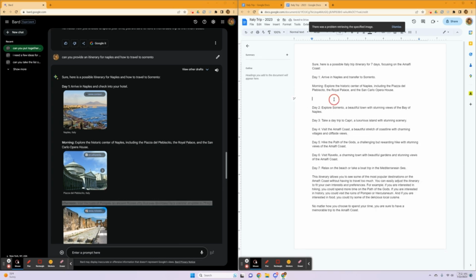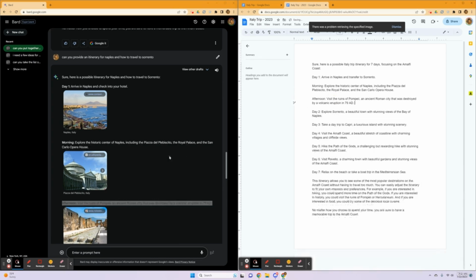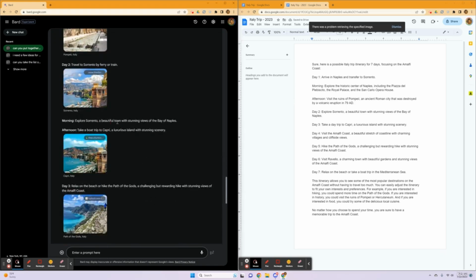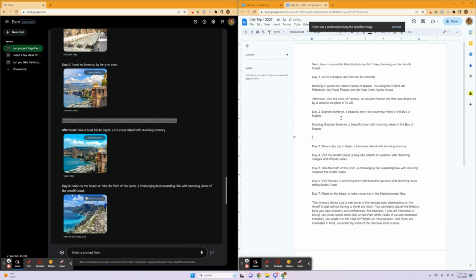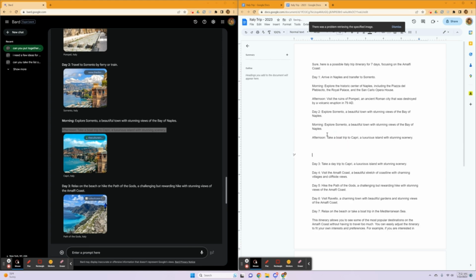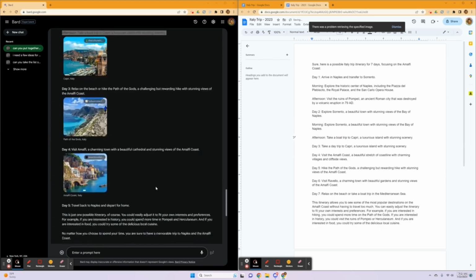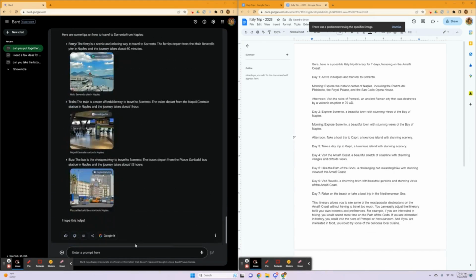And then paste this. And then it also provides a morning and night itinerary for each part of the trip. So I'm going to go ahead and copy these as well. For the sake of time, I'm not going to copy each one. However, I'm going to go ahead and export this so I can use it later.